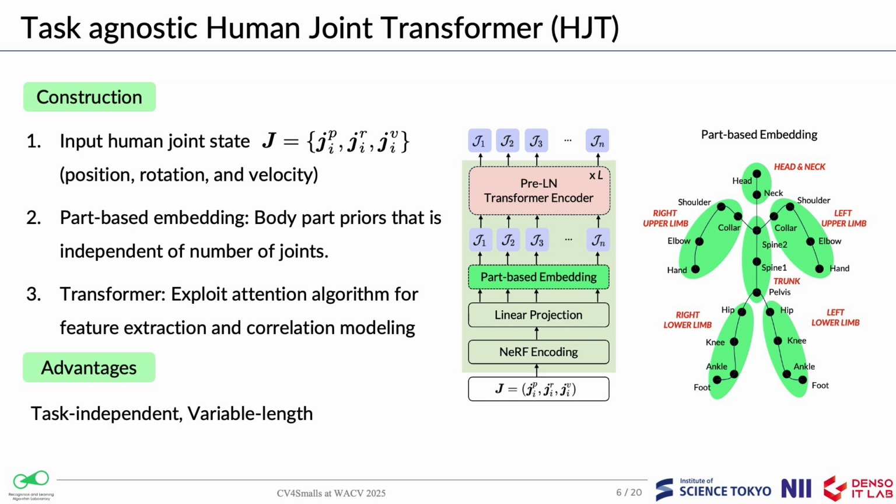The first core component of CST is the Human Joint Transformer, HJT, designed to process skeletal structures efficiently. The model takes in joint positions, rotations, and velocities as input. Instead of fixed joint encodings, we introduce body part priors to improve generalization. This allows us to handle different numbers of joints. The transformer architecture utilizes attention mechanisms to learn spatial relationships across different body joints. Since HJT is task-agnostic, we can pre-train it using large-scale motion datasets before fine-tuning it for specific applications.